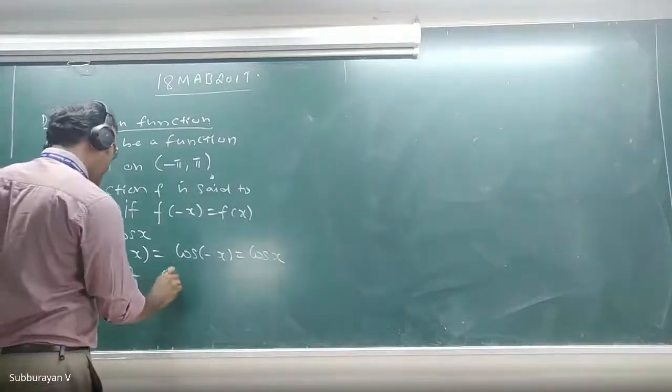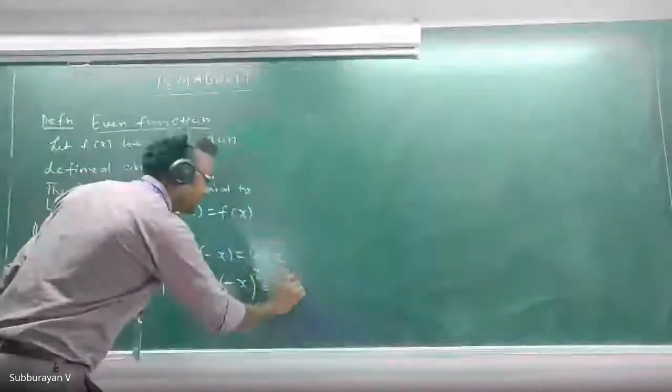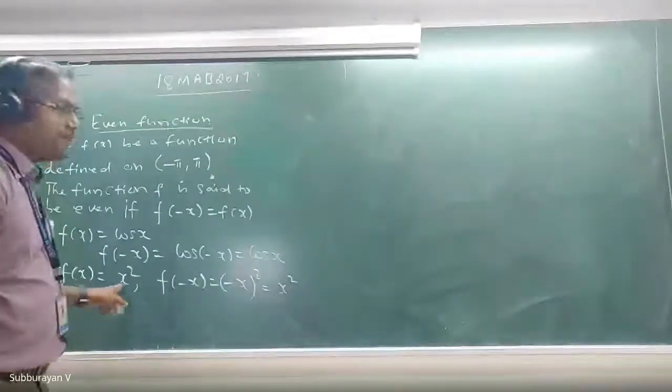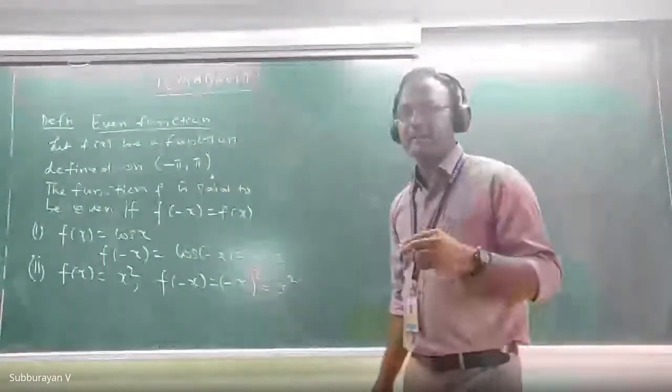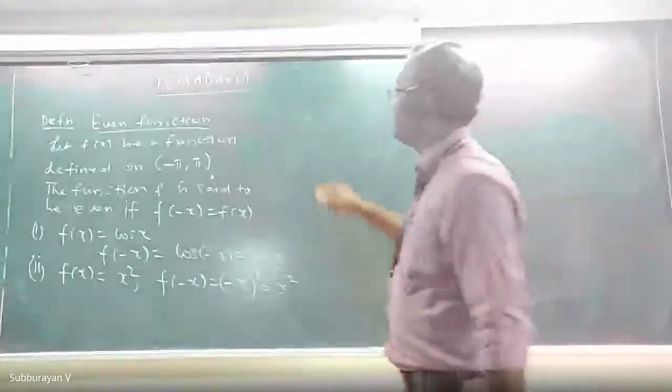Then what is f of minus x? F of minus x is minus x the whole square, which is x square itself. Therefore x square is an even function. In general, x to the power 2n, where n is any positive integer, is an even function.